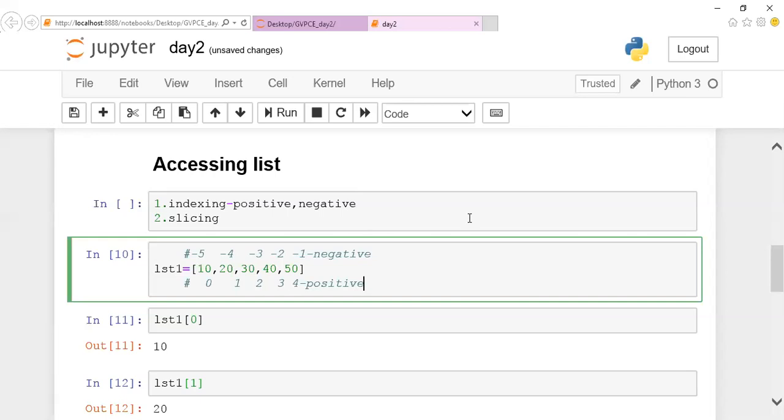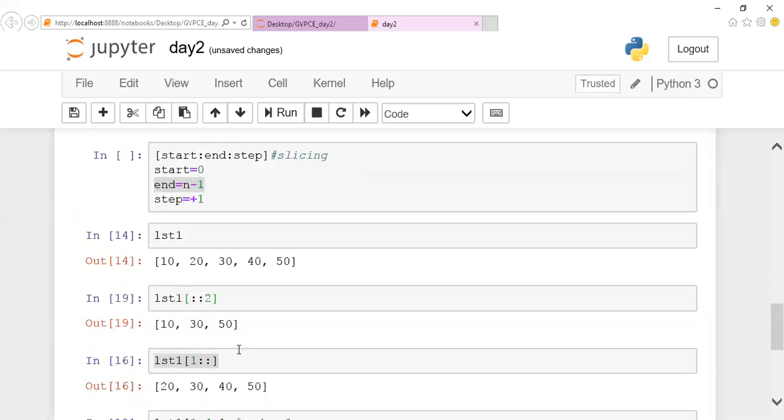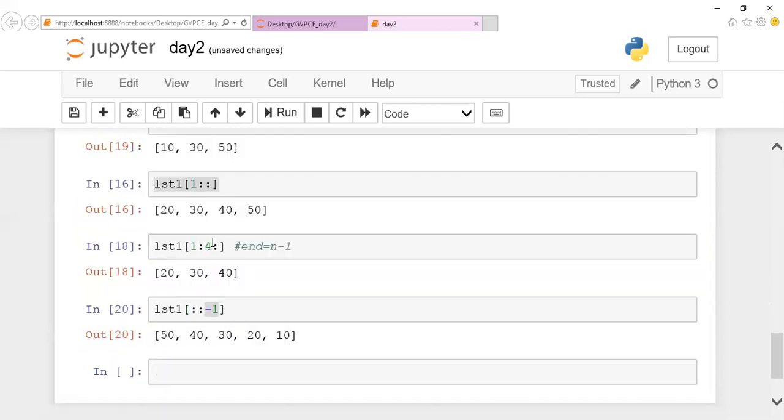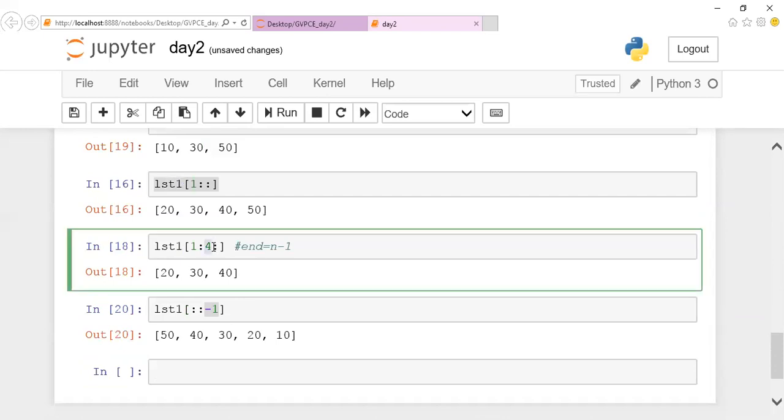What is it, Manika? So this is what I told you guys. If I give 4, it will go 4 minus 1. 4 minus 1 in the sense it will go only till the third position. N will go by default end minus 1. Got it? So it will never go till the end.